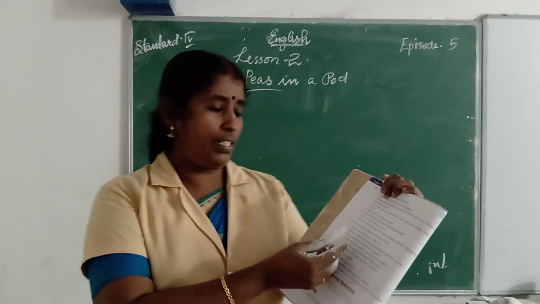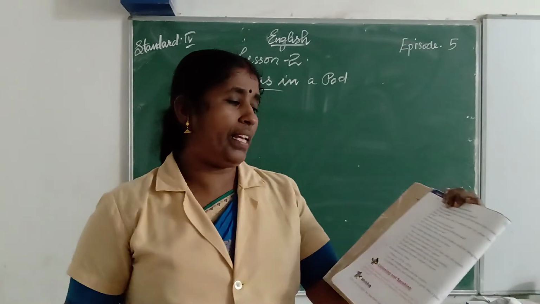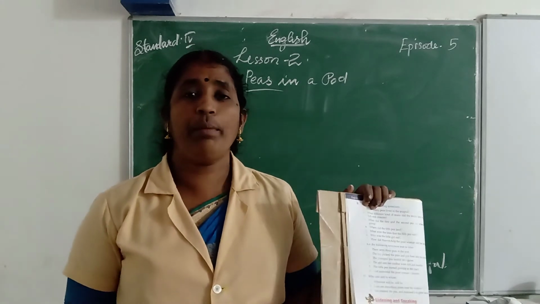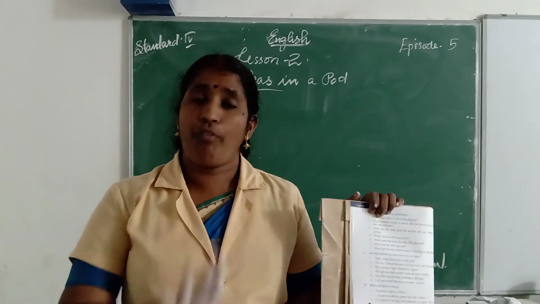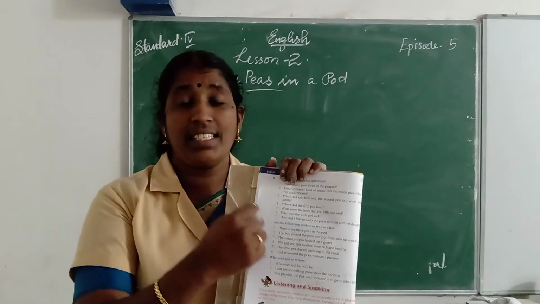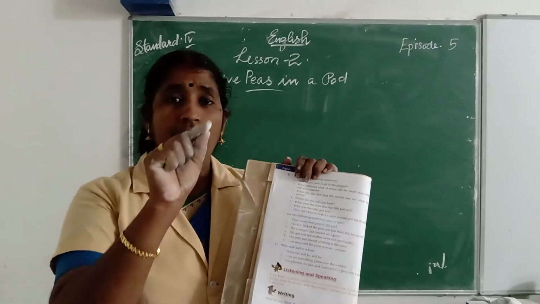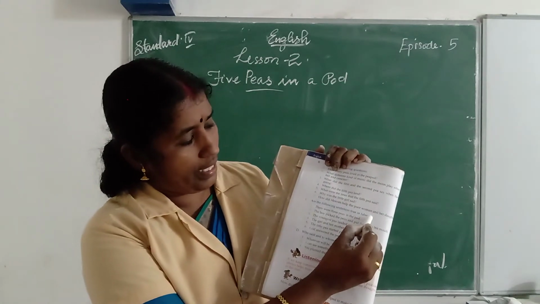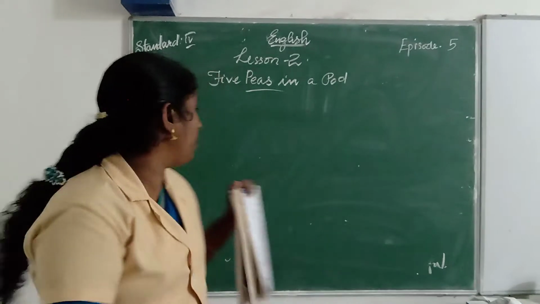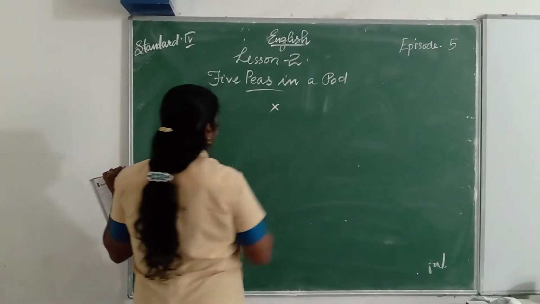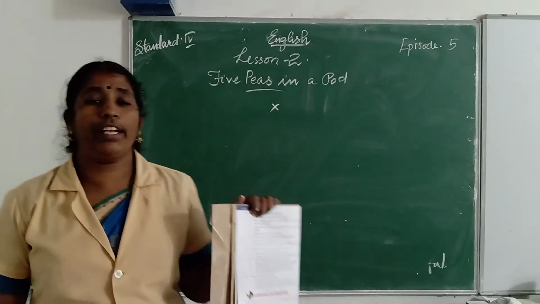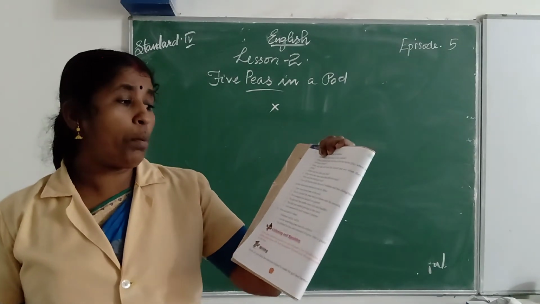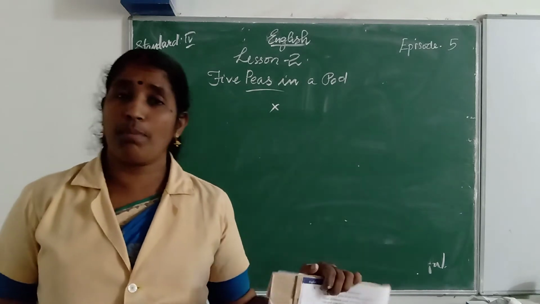Let us have a look at the first sentence. There were 3 peas in the pod. Is it a correct statement? No. How many peas are there in that pod? 5 peas. But this is an incorrect statement. So we put a cross mark near the first sentence. Second one. The boy picked the peas and put them in his mouth.